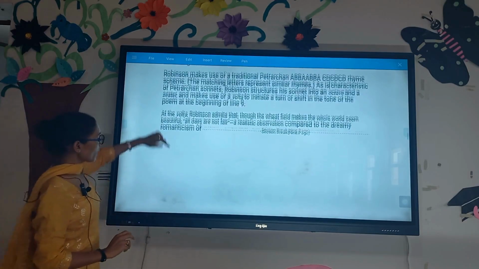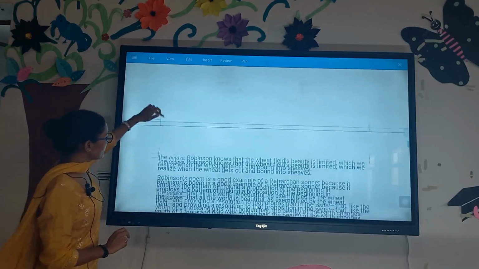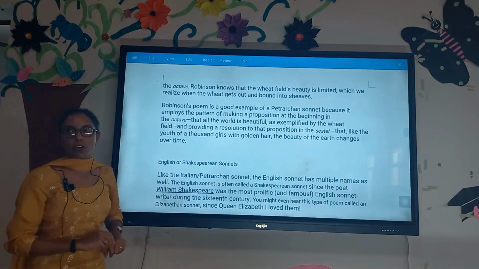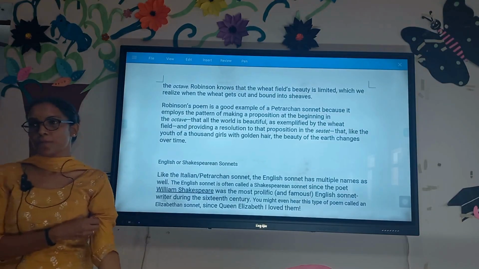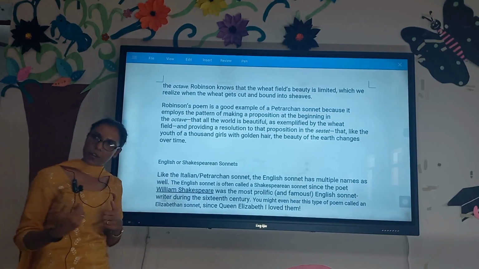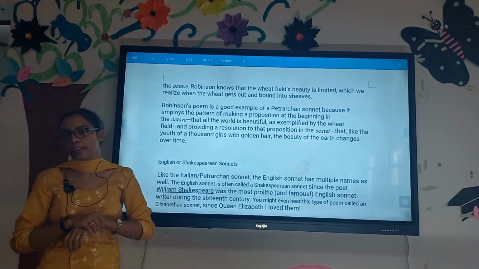Okay. So now I will talk about the second type, your English sonnet, which we also call the Shakespearean sonnet. As we all are aware of who Shakespeare is and how great his roots are in English literature.